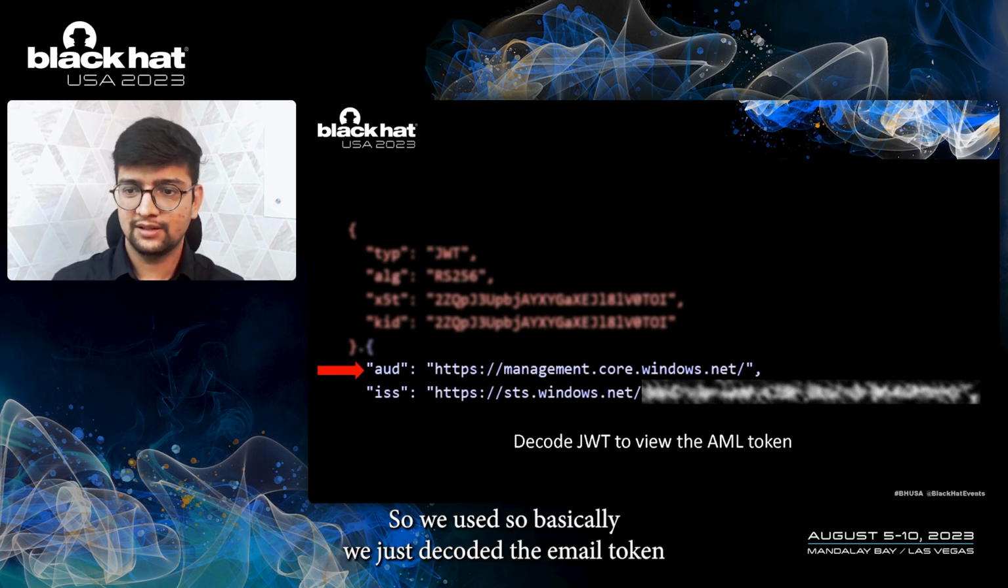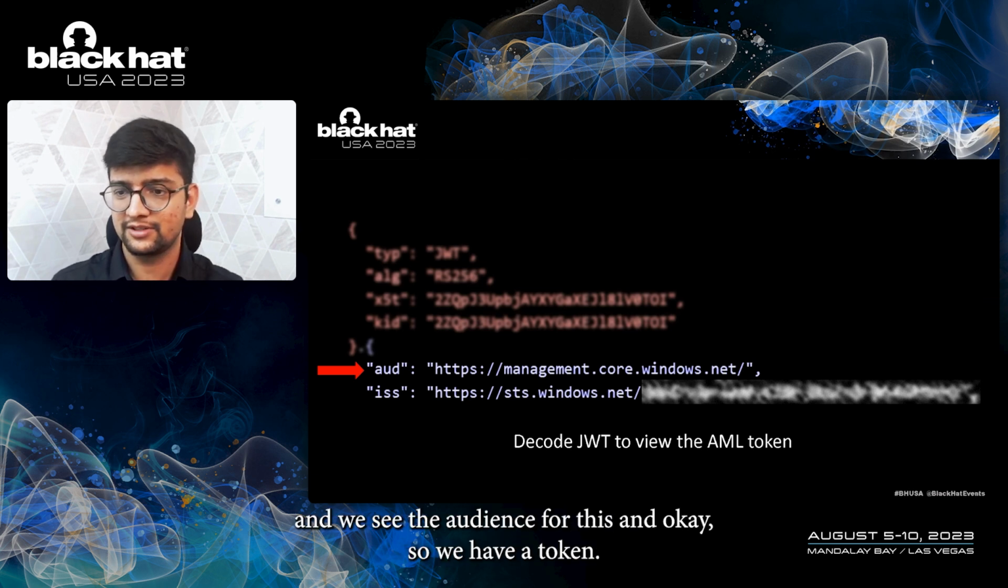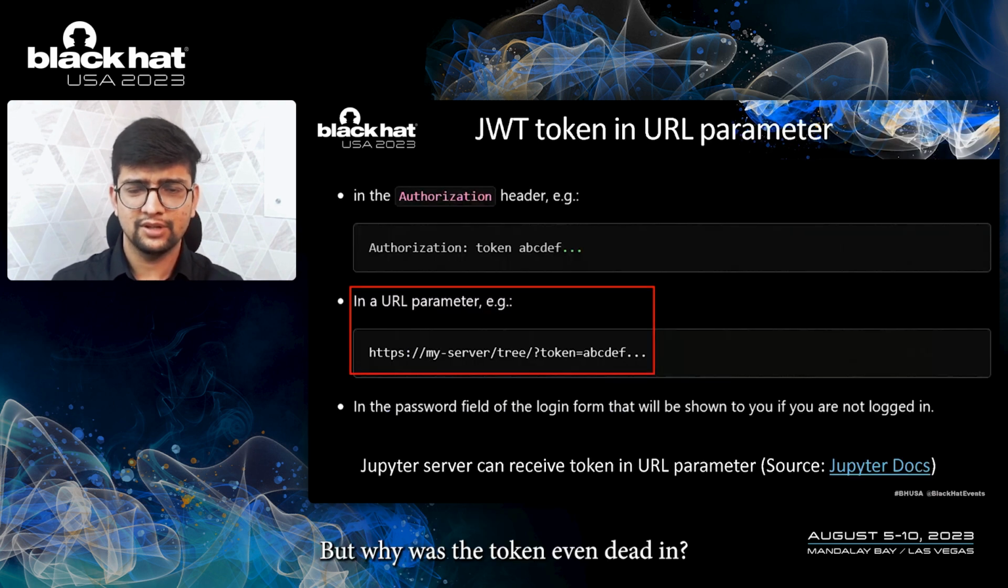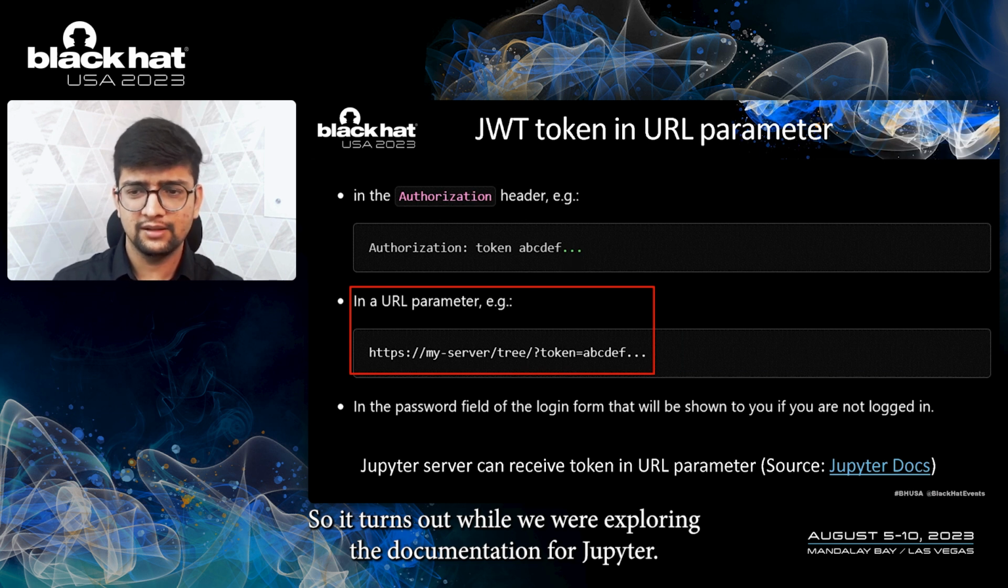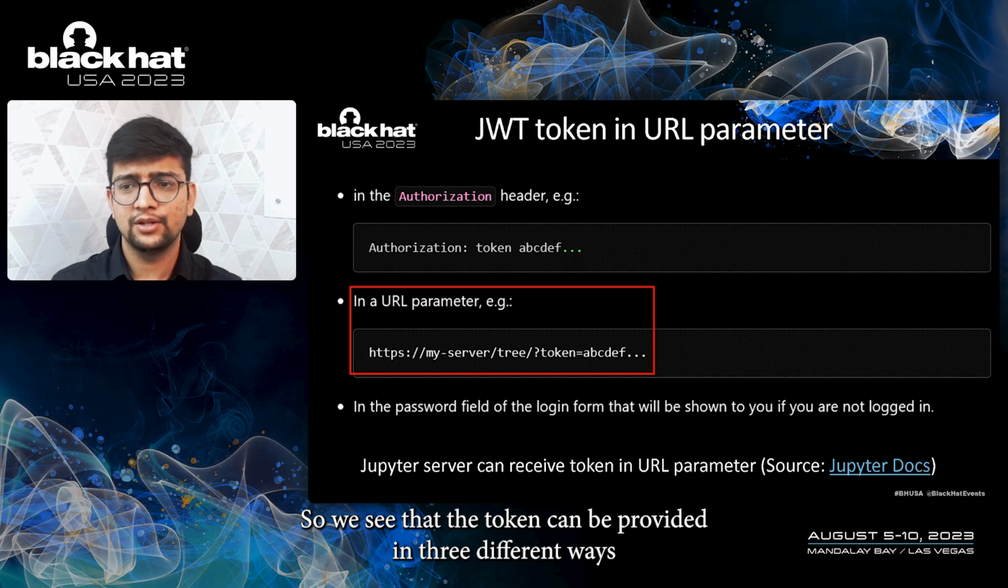We decoded the AML token and saw the audience for it, and okay, we have a token. But why was the token even there in the URL parameter? Turns out, while we were exploring the documentation for Jupyter Server, we saw that the token can be provided in 3 different ways.